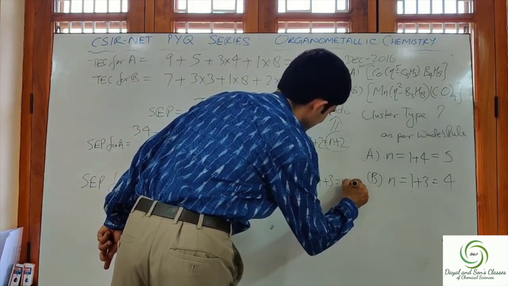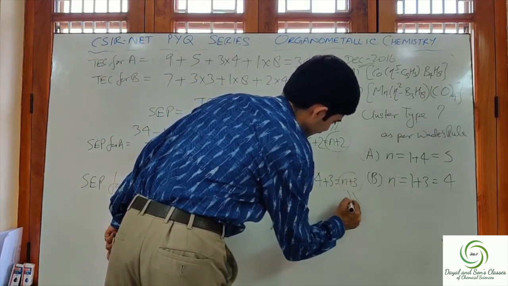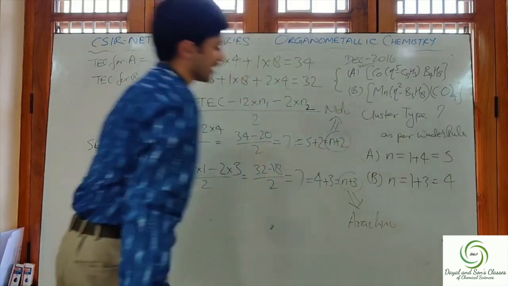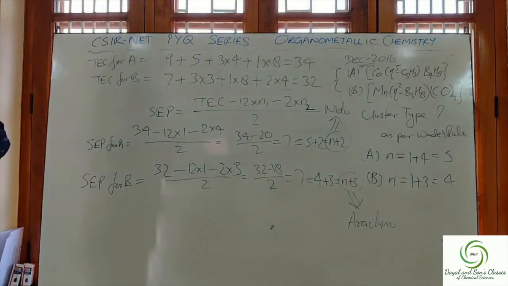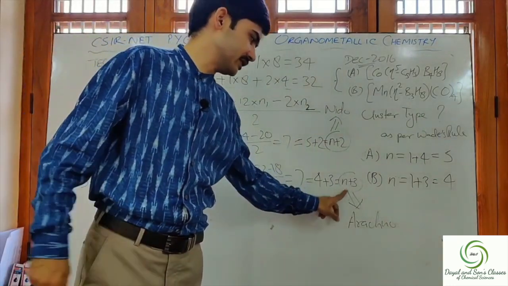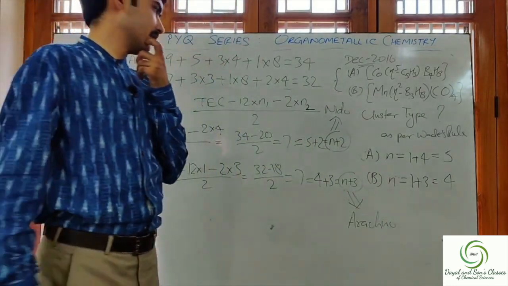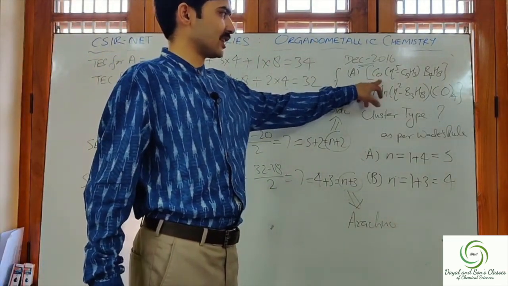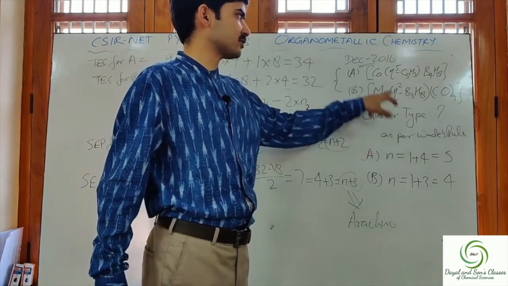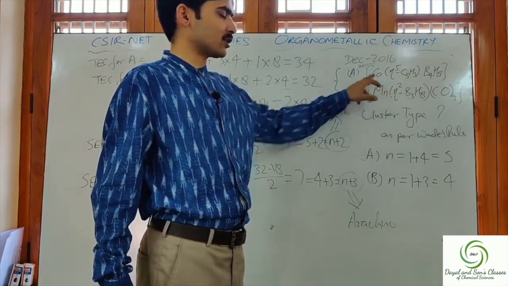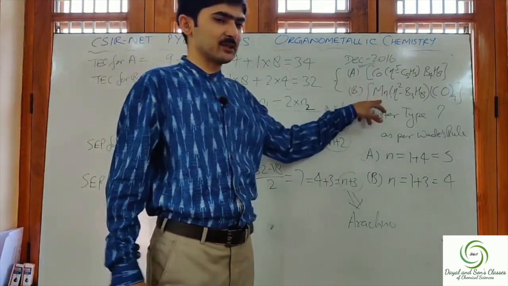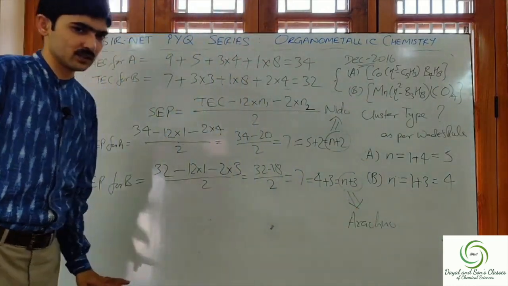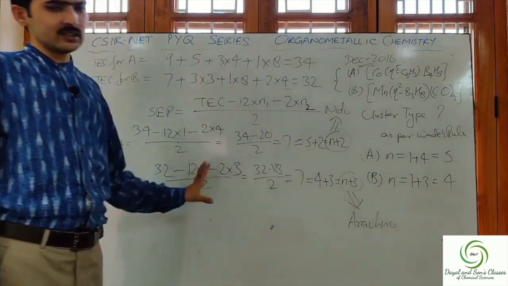And for 7 I can write it as 4 plus 3, that is equal to n plus 3, and n plus 3 implies arachno structure. As per Ward's rule, n plus 3 means arachno type structure. Therefore, the correct cluster type as per Ward's rule for complex A, that is for the cobalt complex, is nido, and for the Mn complex it will be arachno. I hope it's very clear.